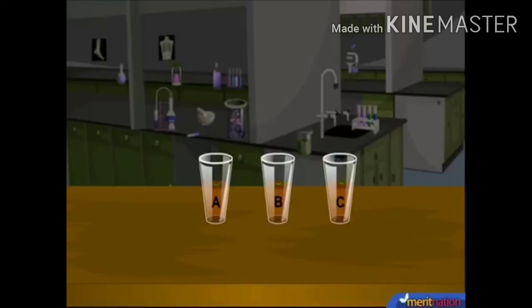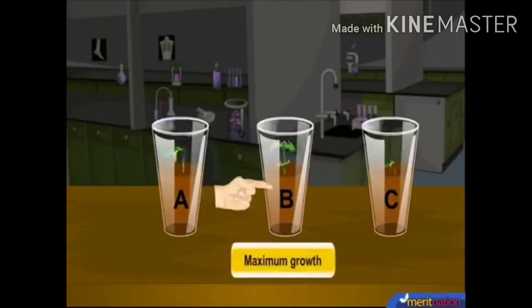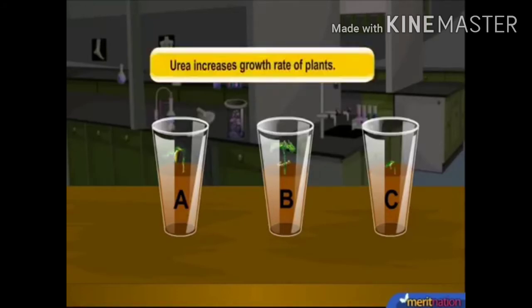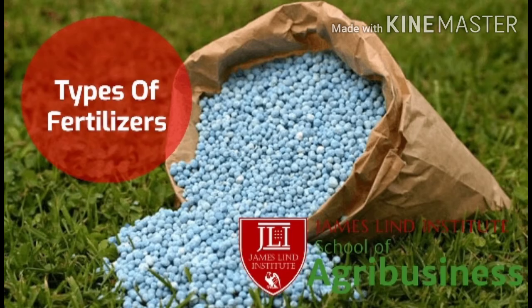After some time, you will observe that the seedlings in glass B show maximum growth. But what about the other seedlings? The seedlings in glass A show less growth than those in glass B, but they show more growth than the seedlings in glass C. This means that the seedlings in glass C show the least amount of growth. So this indicates that urea increases the growth rate of plants.